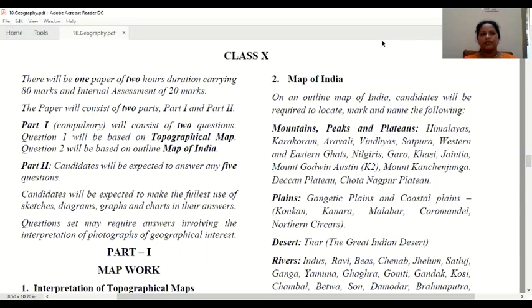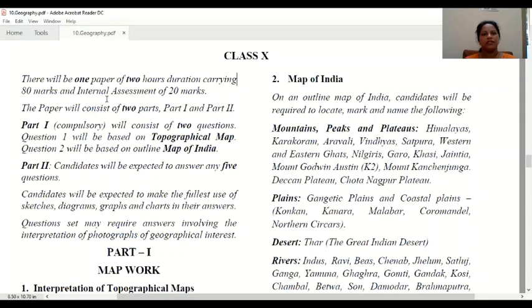First of all, I would like to introduce the first thing which you are supposed to understand very well, which is your syllabus of geography. In this video I am going to explain the syllabus of geography for ICSE class 10. Here you can see this is a file. This file shows your geography syllabus, and later I will explain the first chapter, that is interpretation of geographical features and topographical maps.